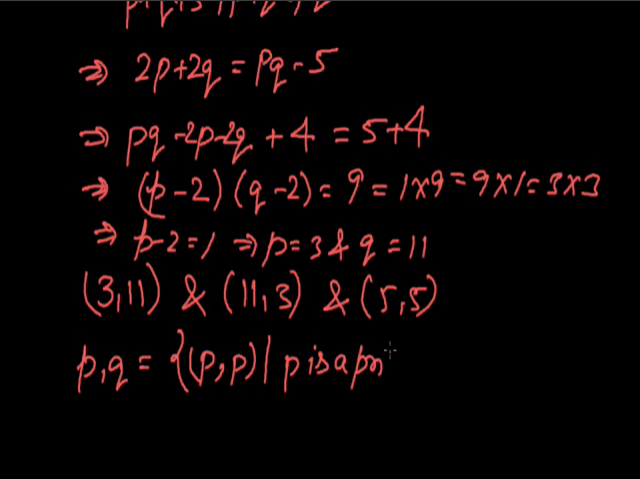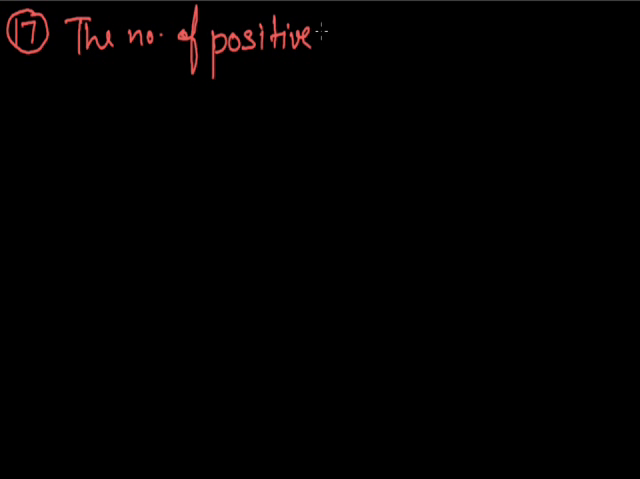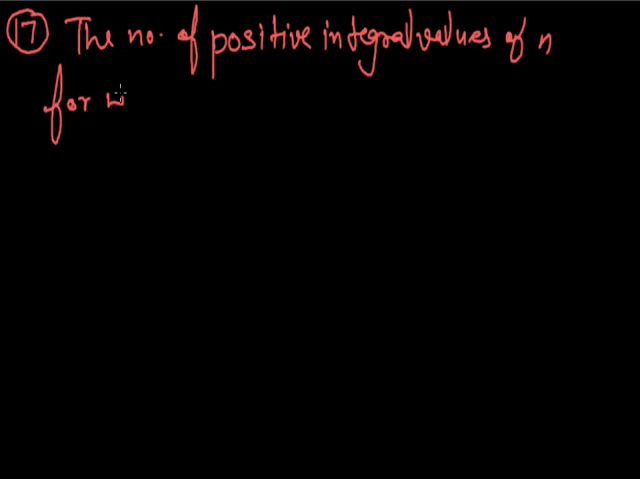Next, let us move to our next sum, the 17th sum. We have the number of positive integral values of n for which n cube minus 8n square minus 20n plus 13 is a prime number. We have to find all the values of n for which the given expression is a prime number.